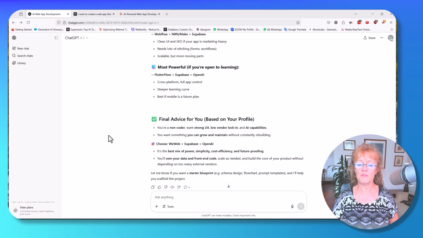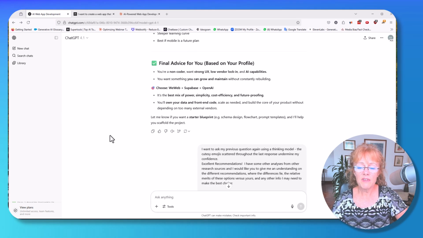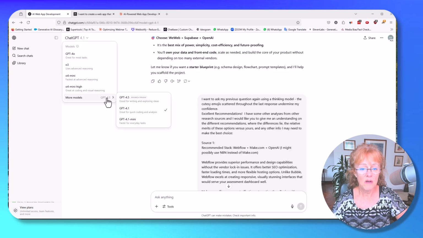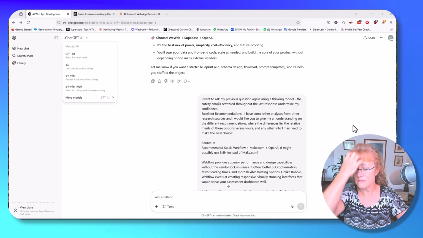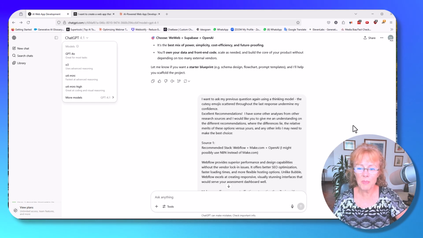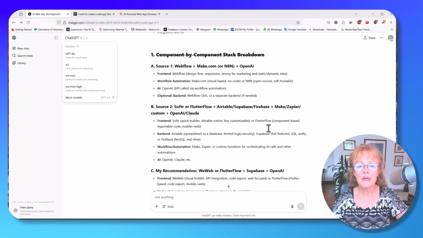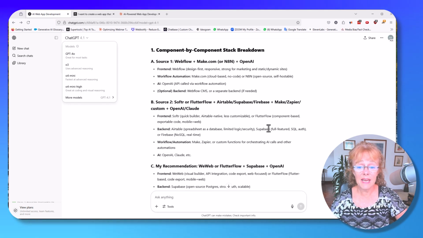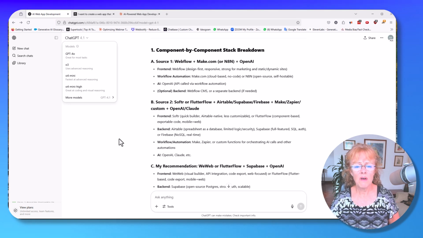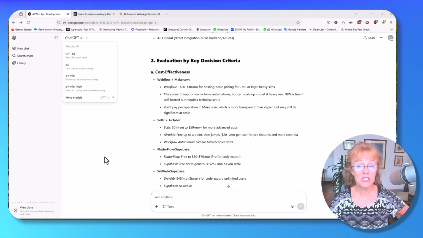Super. Final advice to you, based on your profile from everything I had told it. However, as I said, I want to ask the previous response again using a thinking model. So by this time, I had switched over to 4.1 for the analysis. Actually, I'm not sure if 4.1 counts as a thinking model, but much better processing than 4.0. So ran the exact same thing again and got an emoji list breakdown with, again, different format, but more detail on these different options. Recommendations at each stage, evaluation by key decision criteria.